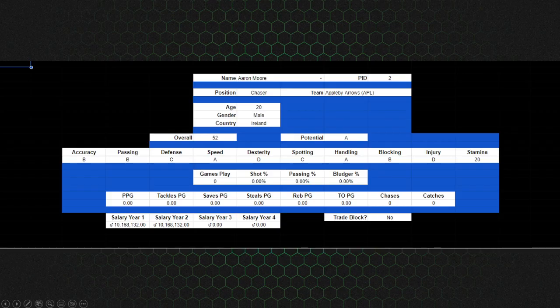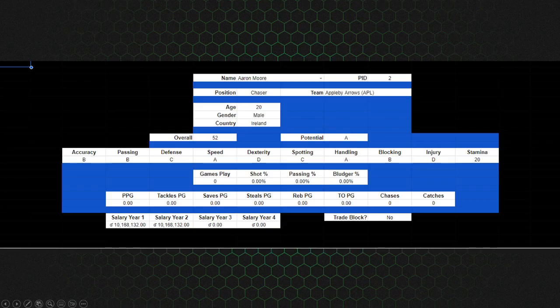Of course, you can see all their attributes. You can see their potential, some demographics like their age, their gender, what country they come from, their overall rating. And overall is an average of all of these attributes. It's not an exact average. There's a couple that are combined there, but it's an overall average. It gives you a snapshot of how good a player might be, and it is used to determine what kind of salary that they ask for on the free agent market. You see all the attributes down here, which we talked about in the last video.